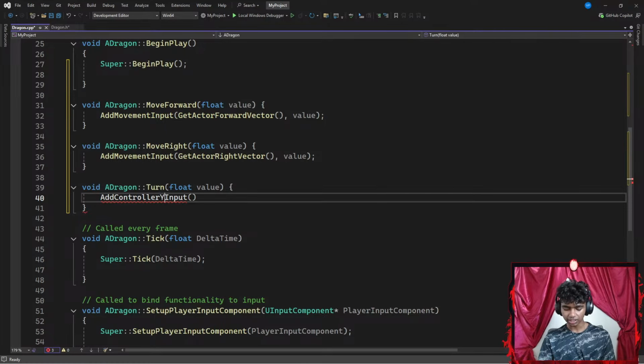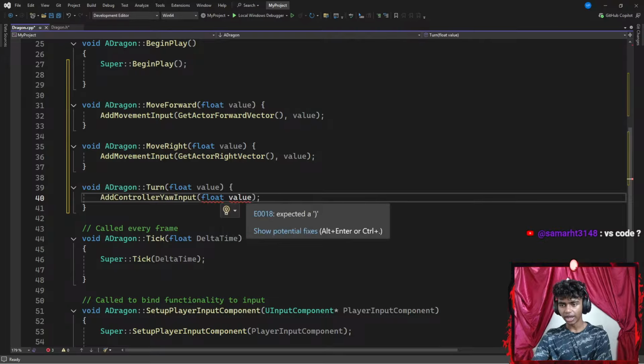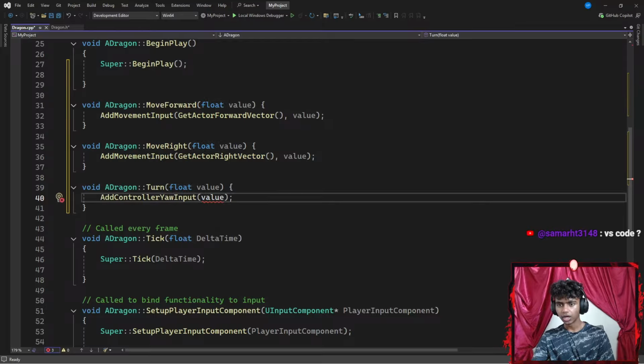Let's go with something like yaw. Okay, yaw input is for looking left and right. This requires a floating point parameter of value ending with a semicolon. Okay, Visual Studio Code? Honestly, no, this is just Visual Studio. That said, this is going to be value. There we go. Okay, perfect.